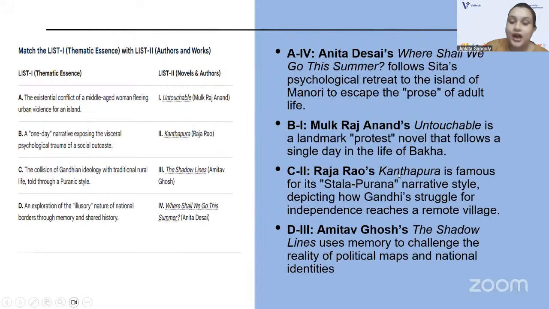Raja Rao's Kanthapura, published in 1938, is famous for its Sthala Purana narrative style, depicting how Gandhi's struggle for independence reaches a remote village. And lastly, Amitav Ghosh's The Shadow Lines uses memory to challenge the reality of political maps and national identities. So A4, B1, C2, D3. Correct. Yes.